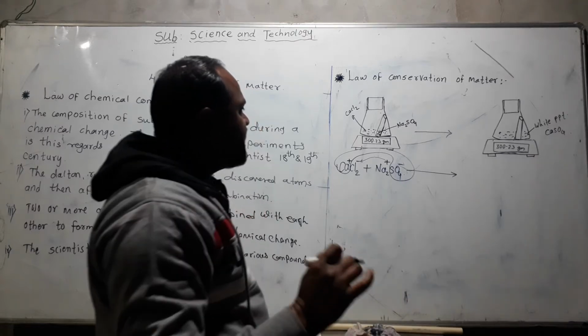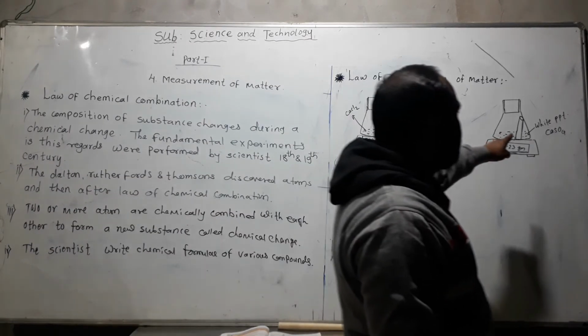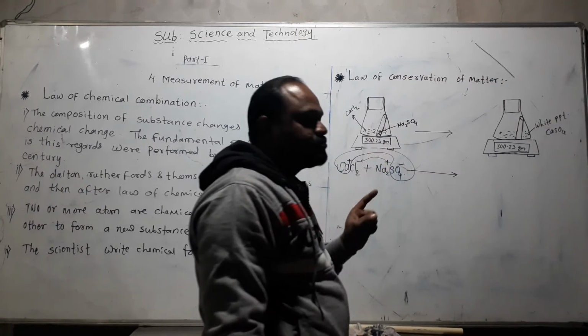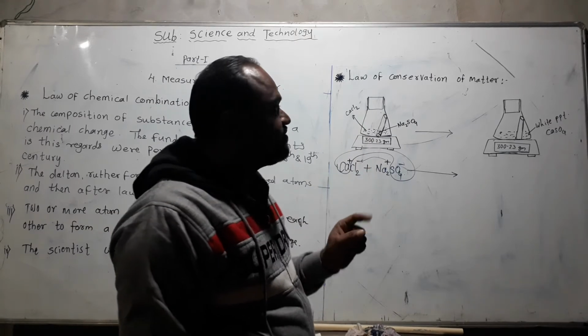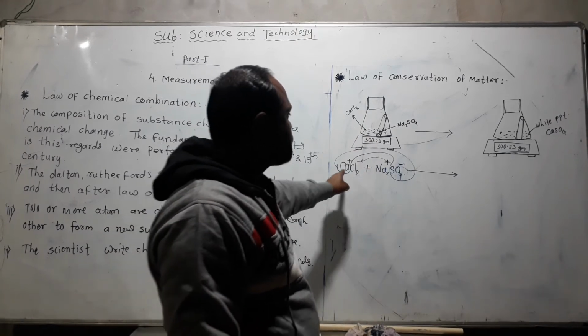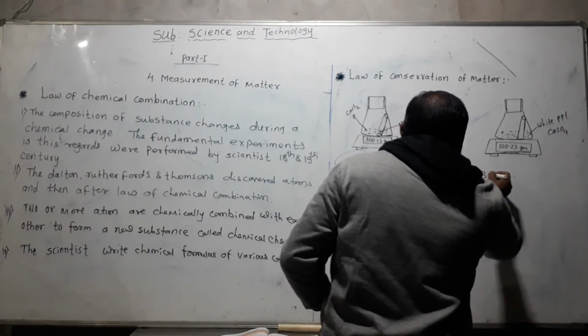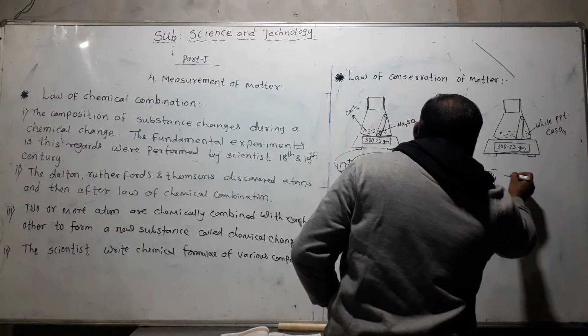CaSO4 is the main product, and a white substance is formed in the conical flask. It is a new substance, called CaSO4, calcium sulfate.